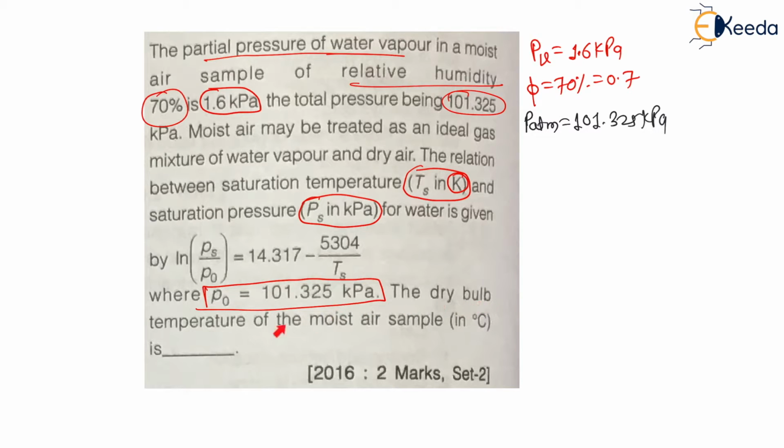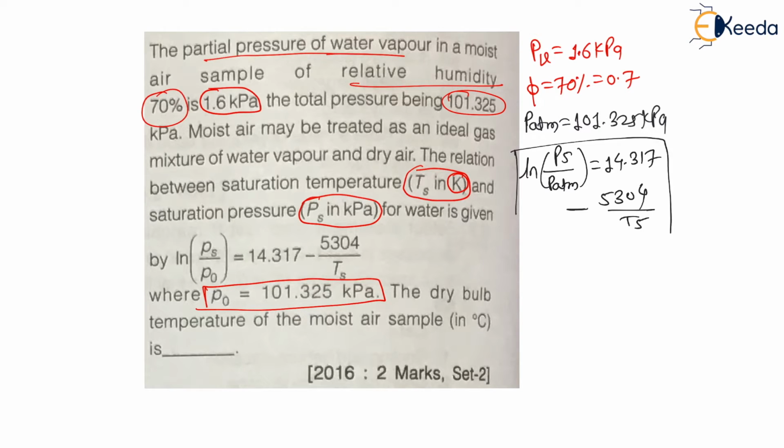Now the dry bulb temperature of moist air sample in degree Celsius is what we have to find. So my dear students, to find this dry bulb temperature, the equation is ln of Ps divided by P atmosphere, P naught, is equal to 14.317 minus 5304 divided by Ts. In this equation Ts is unknown, but also Ps is unknown. Ps we have to calculate.